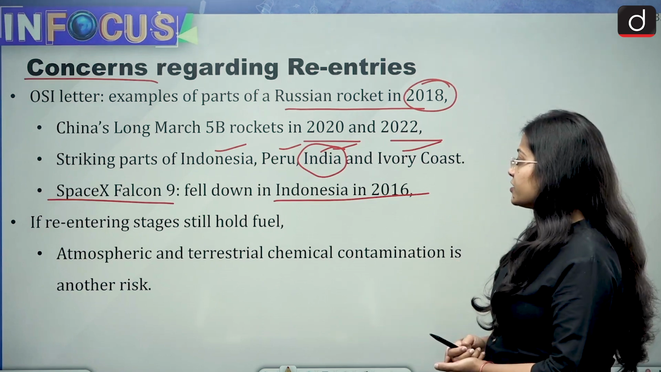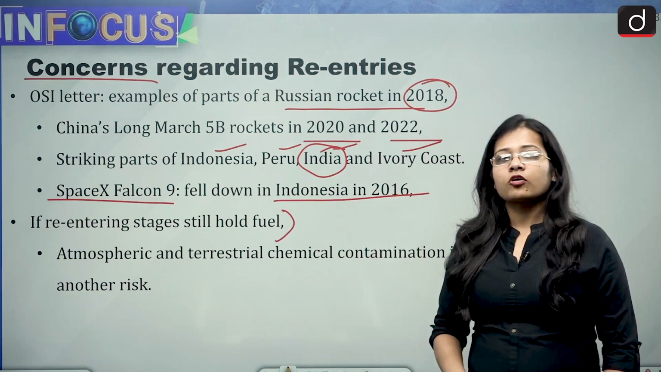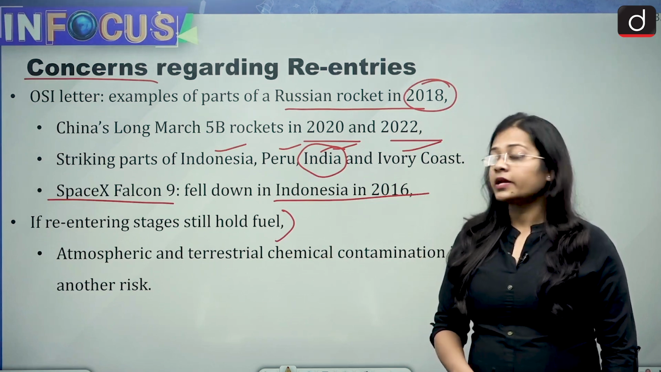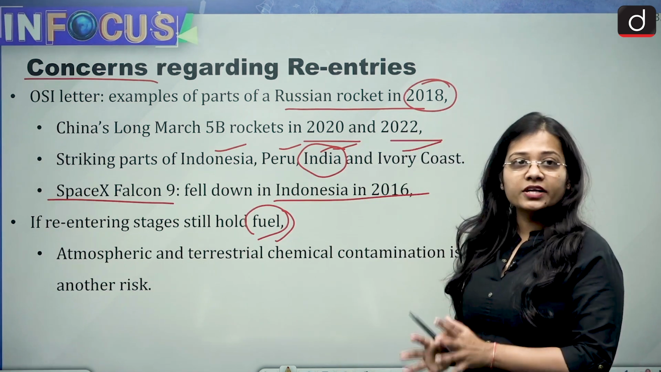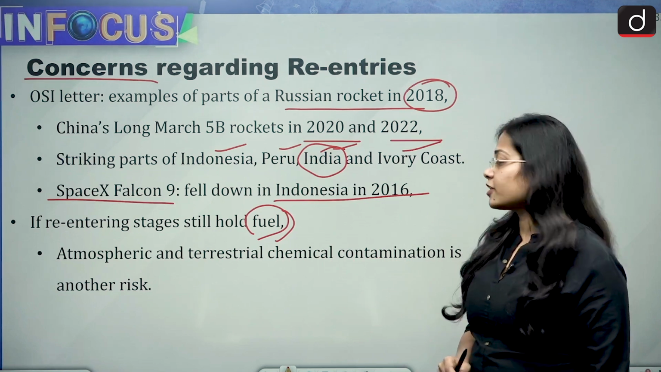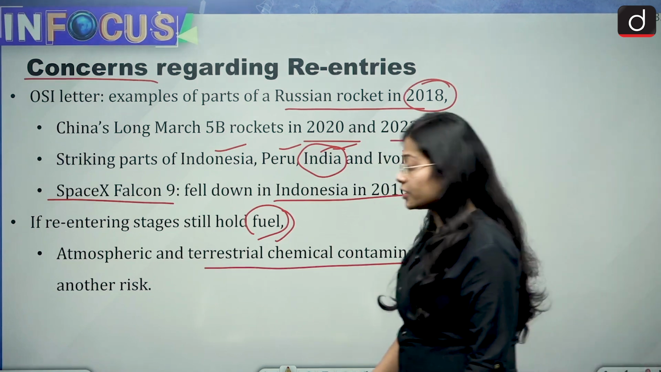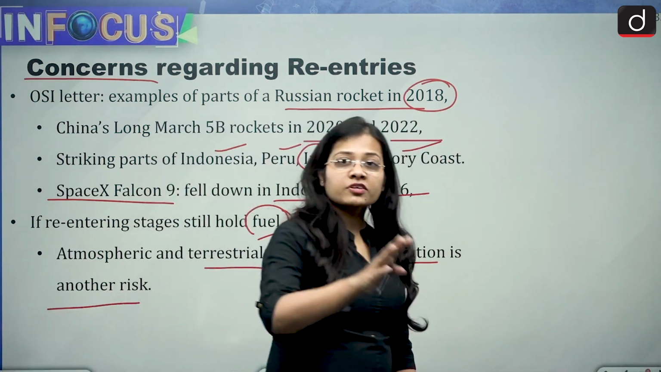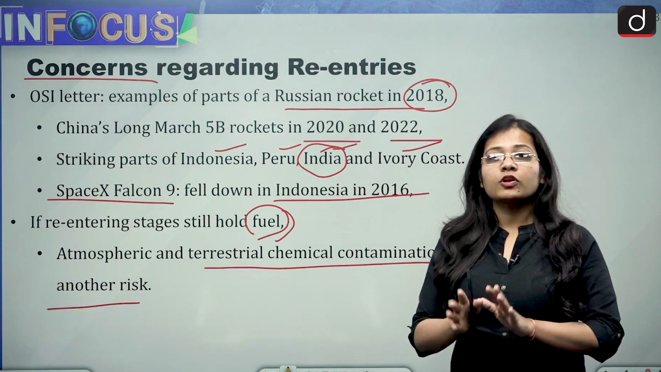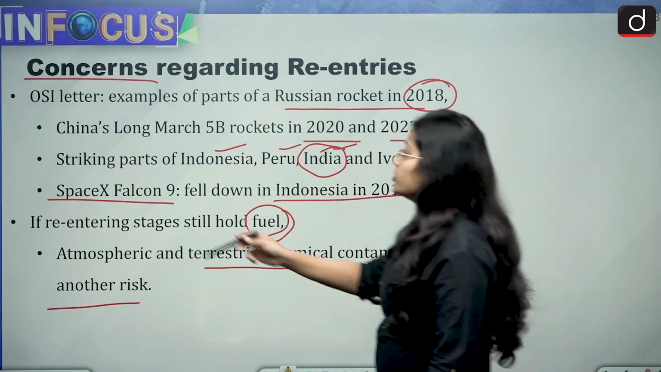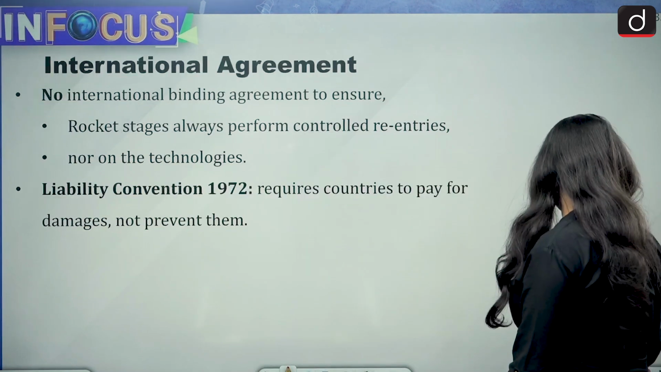So if re-entering stages still hold fuel, imagine that the shed part of the rocket is coming back into the Earth's orbit and still has fuel in it, this is just a condition I am telling you. If it still has fuel in it, then atmospheric and terrestrial chemical contamination is another risk. So the contamination risk will also be there. You can take these few examples, this will become important, so you can quote the facts also.